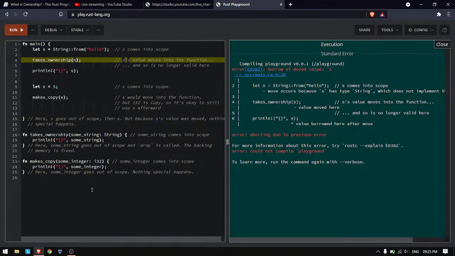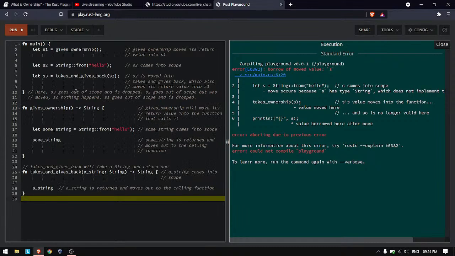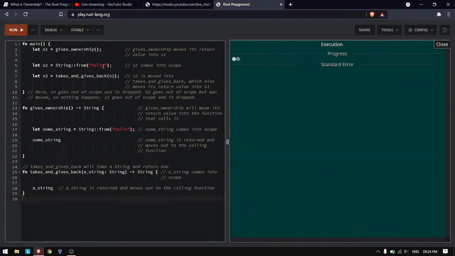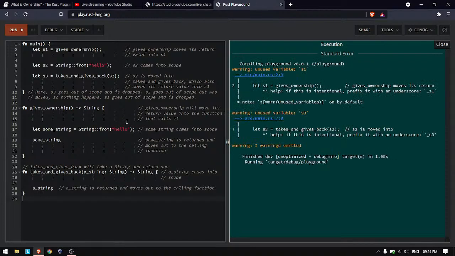Here, if we run it now, it should work just fine. These are just warnings, and we are not printing anything. They are saying unused, just prefix with an underscore.